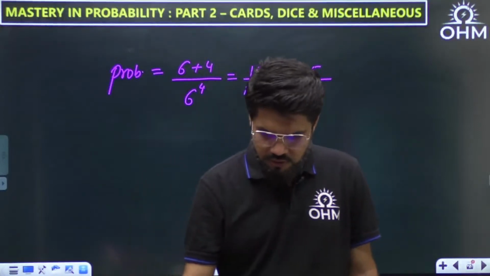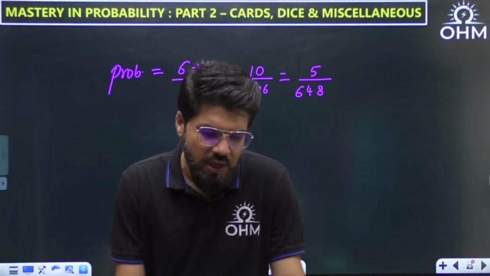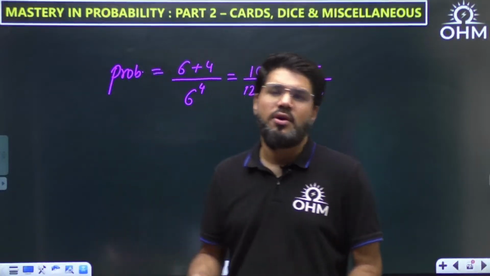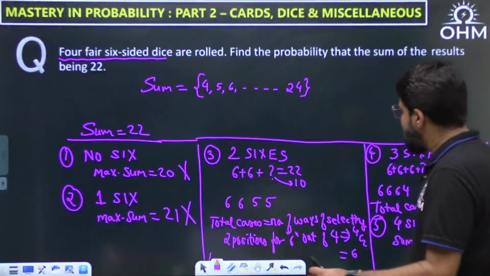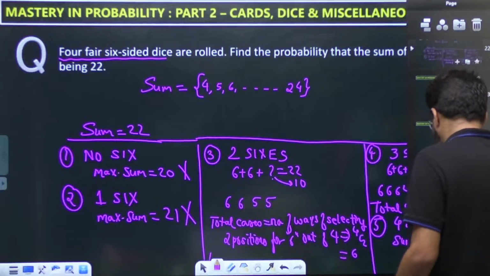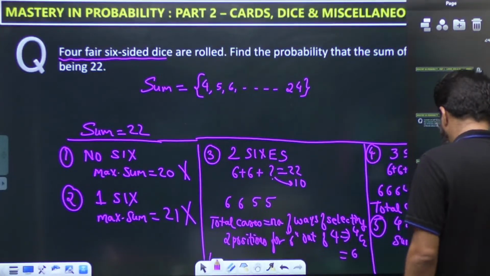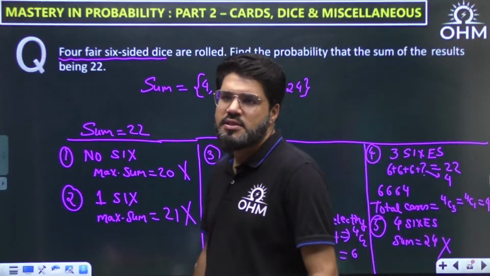Hope you have understood. This is a good question again. It's more about dealing with counting based on dice. It's ultimately counting only, but based on dice. Last class also we were discussing some counting questions, but they were mostly like ball, bag, etc. This is especially with respect to the dice. Alright.